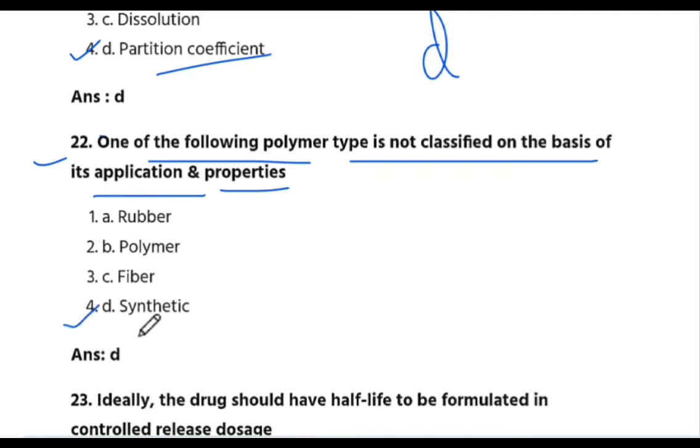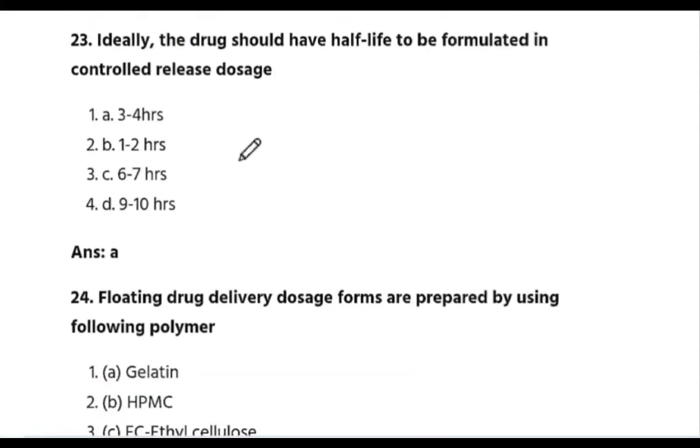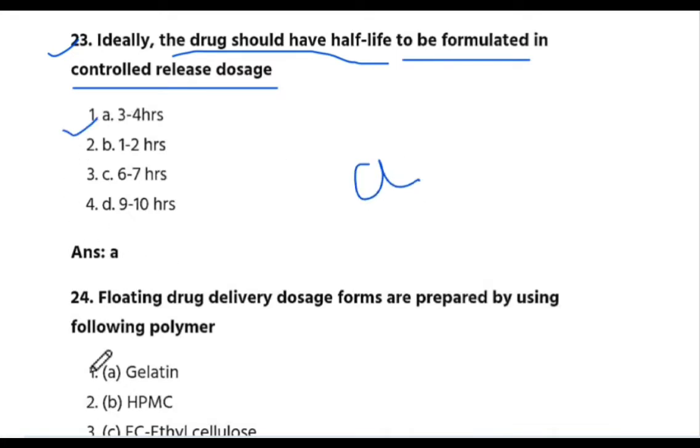The answer is D, synthetic. Next is 23 question number. 23 question number is ideally the drug should have half-life to be formulated in controlled release doses. The answer is A, 3 to 4 hours.